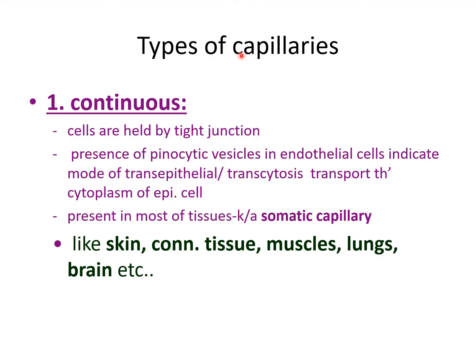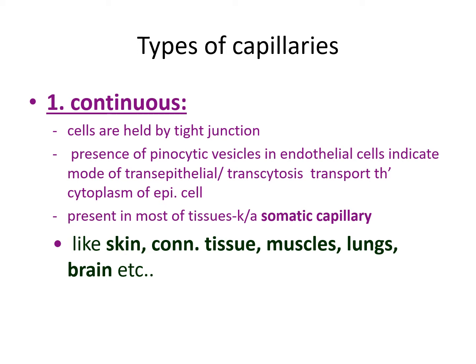Here are the types of capillary. First, the continuous capillary. Cells are held by tight junctions. Presence of pinocytic vesicles in the endothelial cells indicates transport by transcytosis through the cytoplasm of the endothelial cells. Present in most tissues, known as somatic capillaries, like the skin, connective tissue, muscles, lung and the brain.